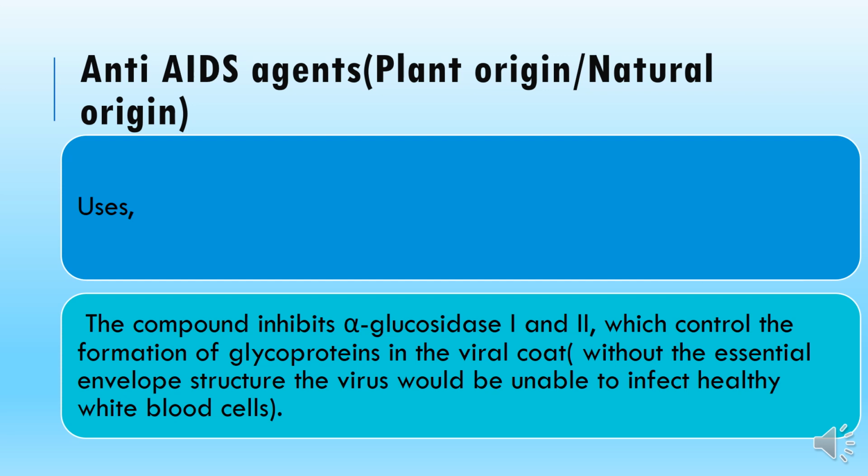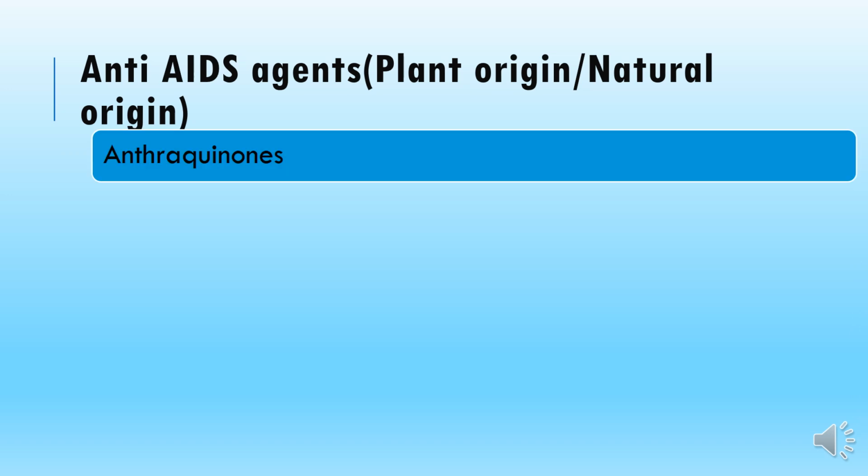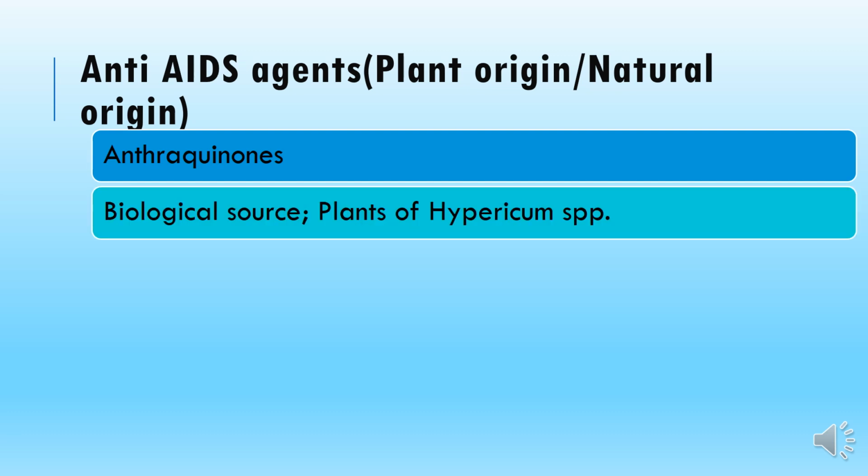These agents have proven that they reduce the capability of the virus to create a strong coat that attaches to the healthy cells and then infects them. They inhibit those enzymes which are responsible for that, and in this manner they have proven their antiretroviral efficacy.